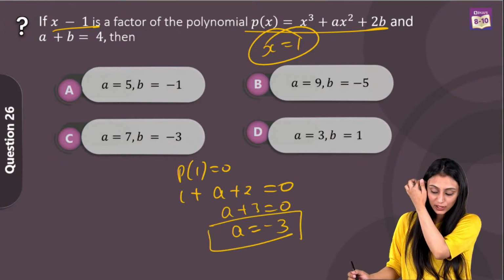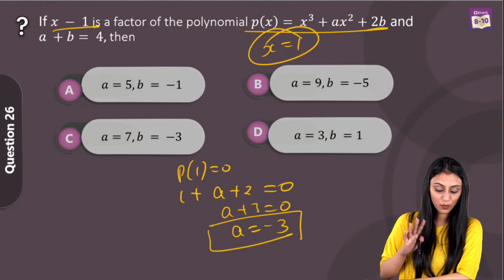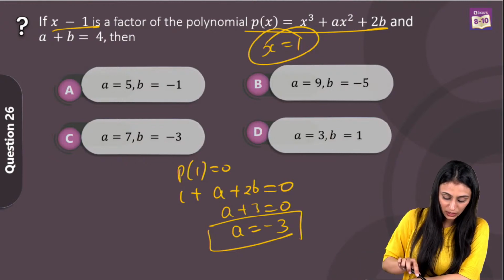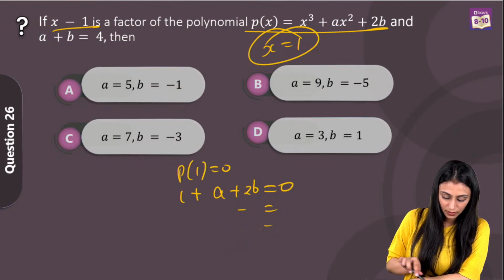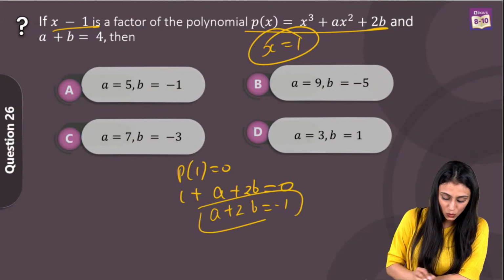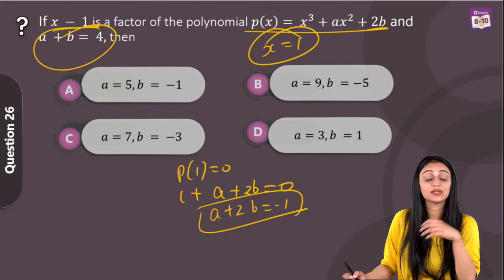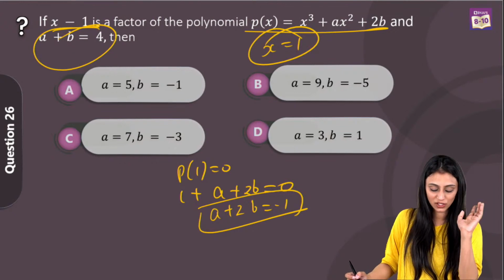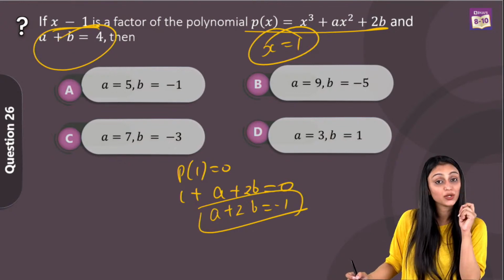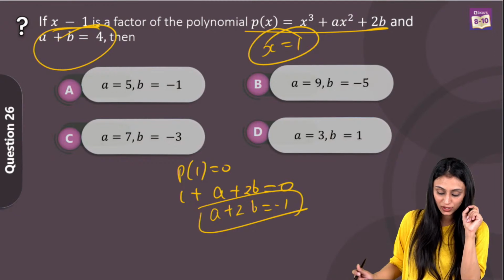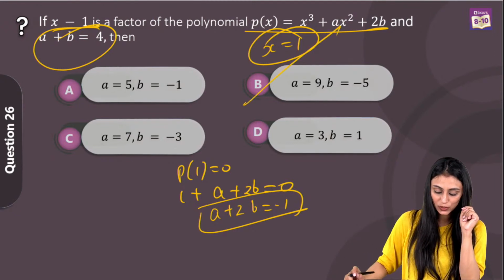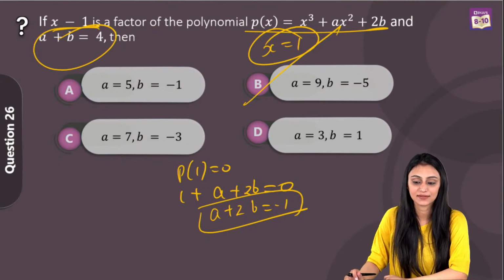Once you get the value of a, we need the value of both a and b, right? So this is 2b, that's a plus 2b equals minus 1. So this is one equation, this is another equation. Now you have to simplify these two equations using any of the methods, whether it is substitution, elimination or whatever. Once you simplify it, you're going to get the value of a and b over here. So that's going to be option B, that's a equals 9 and b equals minus 5.